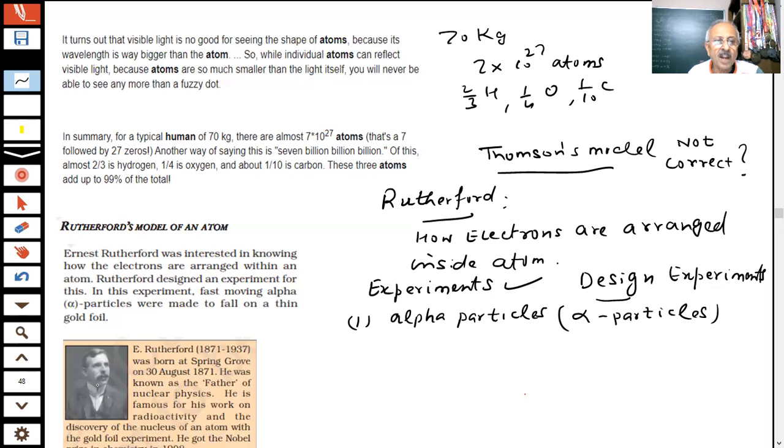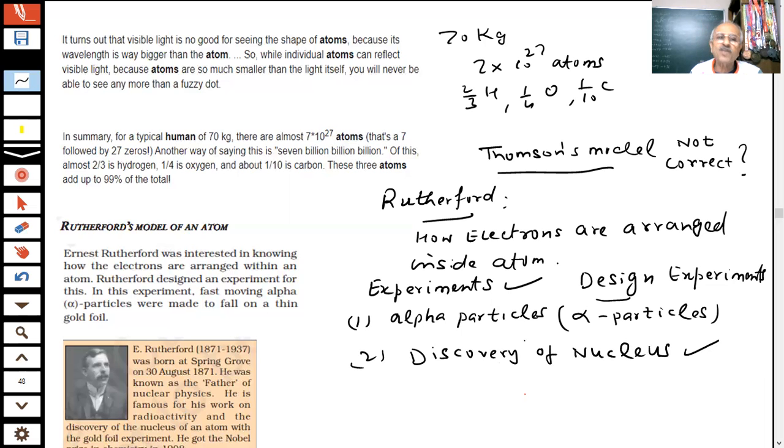Rutherford, here I have shown a picture, is a genius because he was also given the Nobel Prize and is the father of nuclear physics. He is famous for his work on radioactivity and the discovery of the nucleus of an atom using the gold foil experiment. He was awarded the Nobel Prize, students, for his discovery of the nucleus. Earlier we said discovery of electron; now I'm talking of discovery of nucleus, students.